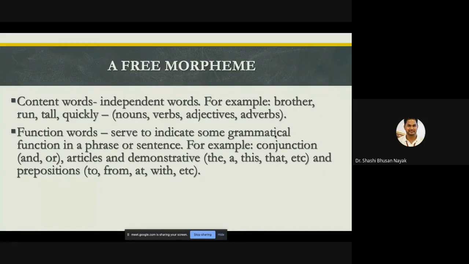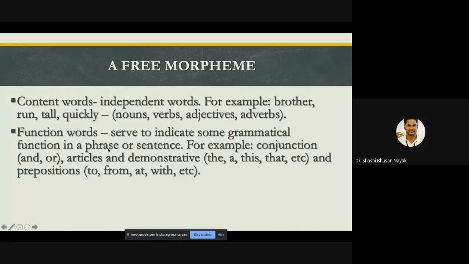Yes, content words, independent words. For example, nouns, verbs, adjectives, and adverbs. Function words serve to indicate some grammatical function. Otherwise, they are called grammatical words. For example, conjunctions, articles, and prepositions. When you talk about nouns or verbs or adjectives or adverbs, in comparison to these function words, they are independent and they have a particular meaning. Mostly, not always, but mostly they have a meaning.